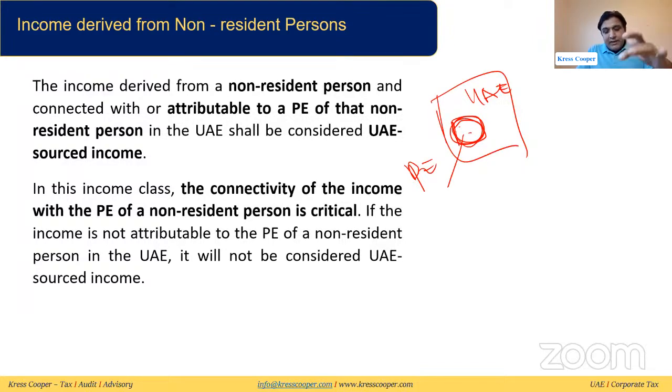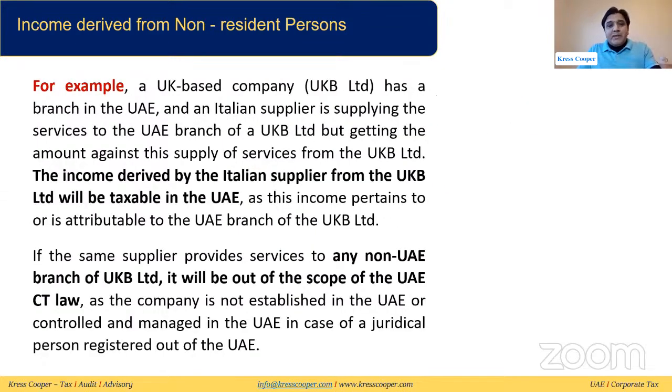So I have given here the connectivity. The connectivity of the income is very important. If the income is connected with this PE, if the income is attributable to this PE, then it will be subject to tax in the UAE. Otherwise, it will not be subject to tax in the UAE. I have given one example.